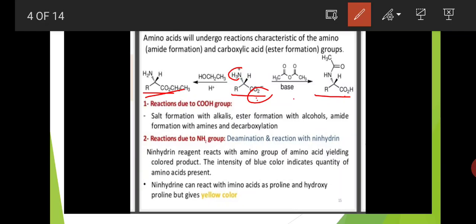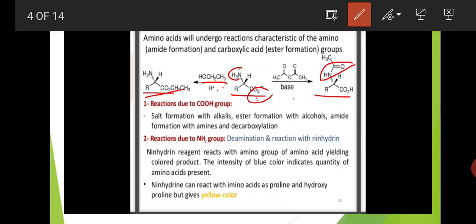Reactions due to the COOH group: salt formation with alkalis, ester formation with alcohols. Here this is the alcohol reaction, so ester formation with alcohol and salt formation with alkalis, and amide formation with amines, or decarboxylation. Here in this compound, an amide is formed.